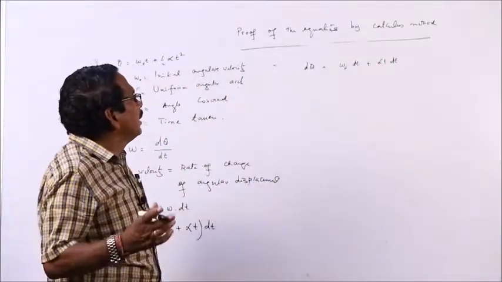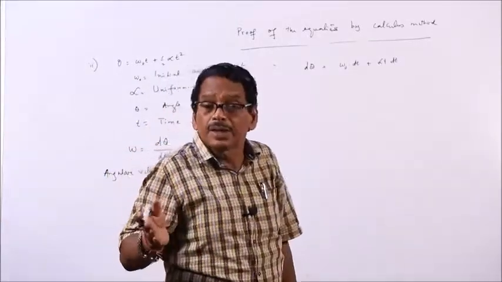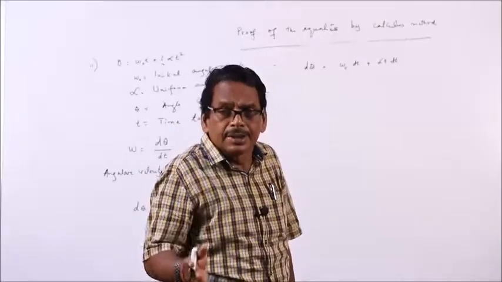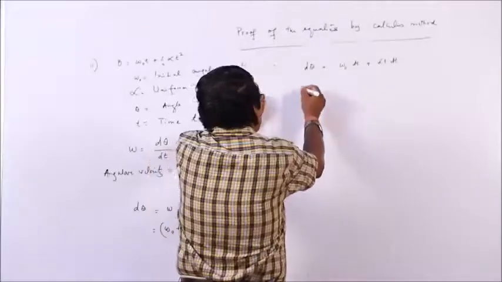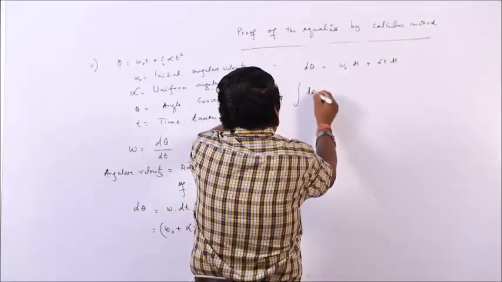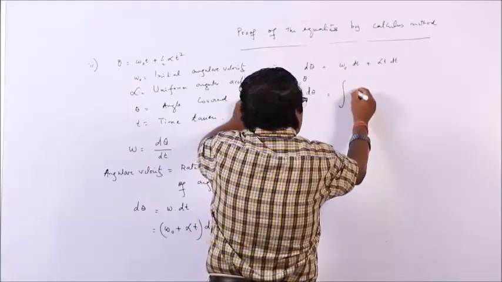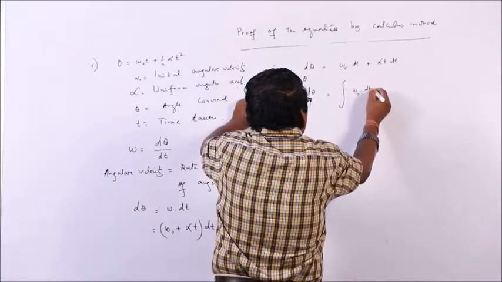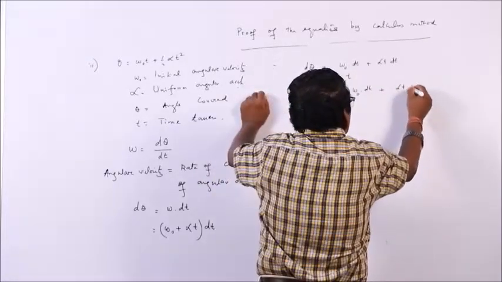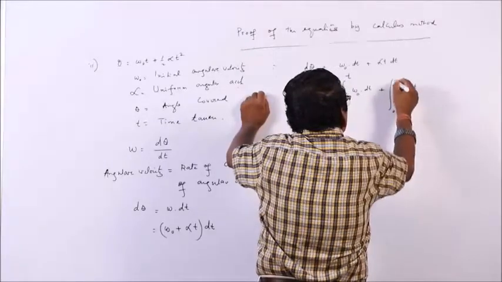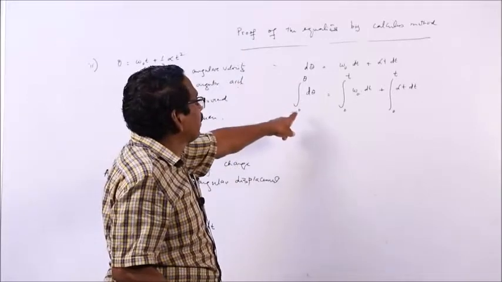So, during time dt, the angle covered is d theta. We will find out the angle covered in time t, that is, the angle covered is theta. Then what is the expression for that? Integrate it: the integration of d theta from 0 to theta equals the integration of omega 0 dt from 0 to t plus alpha t dt from 0 to t. Because when time is 0, angular displacement is 0.